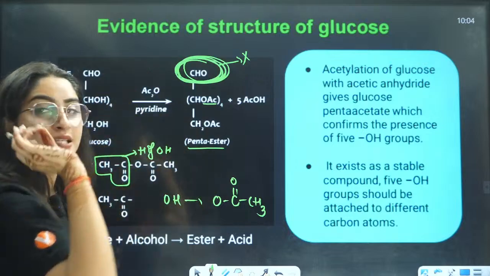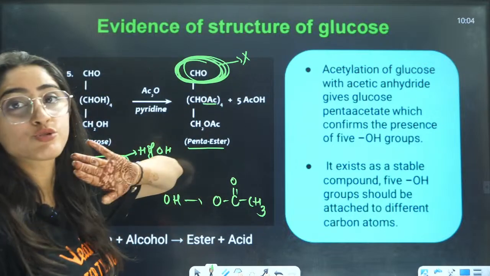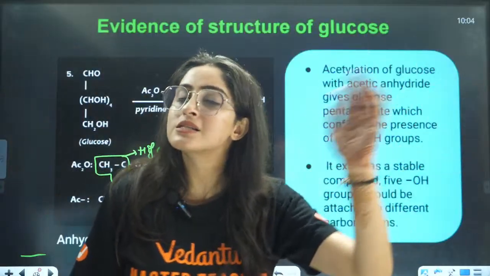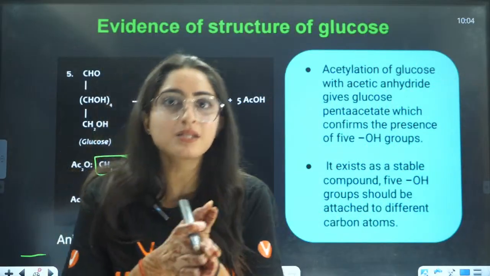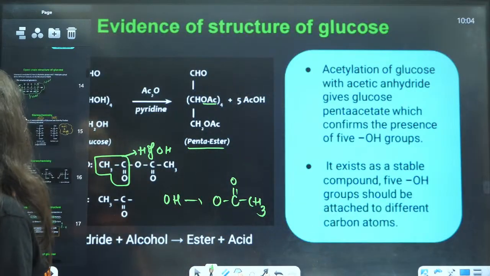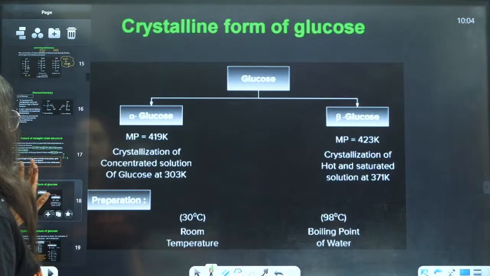That is why we can say that this CHO group is not free. Some molecules were giving it, some were not. That is why this aldehyde group is not a free group.